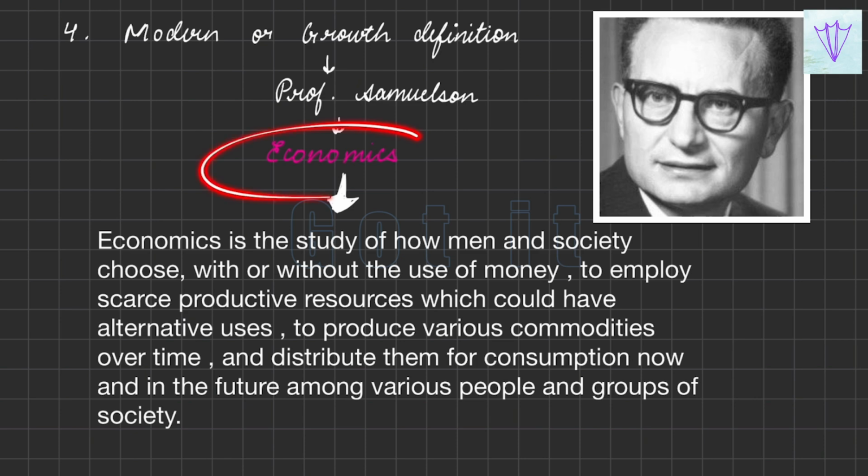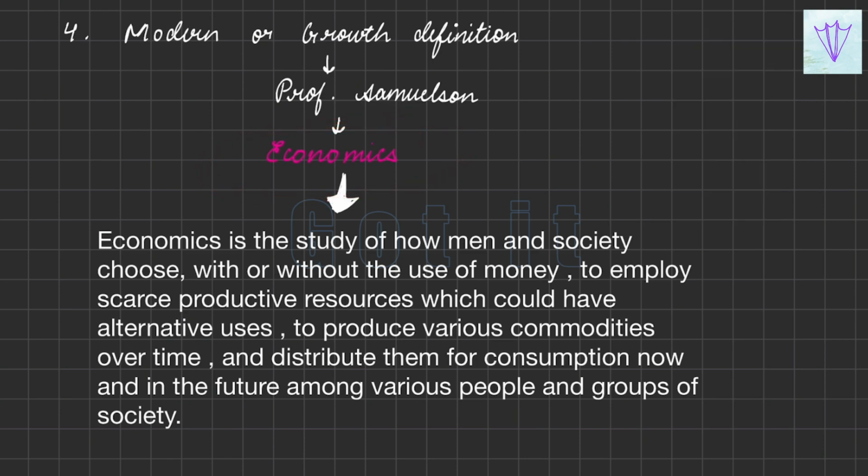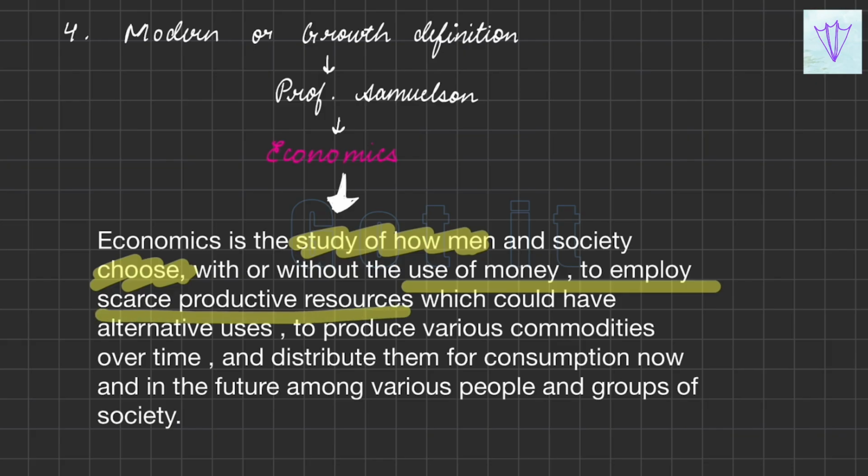In his book Economics, he states that economics is the study of how men and society choose, with or without the use of money, to employ scarce productive resources which could have alternative uses to produce various commodities over time and to distribute them for consumption now and in the future among various people and groups of society.